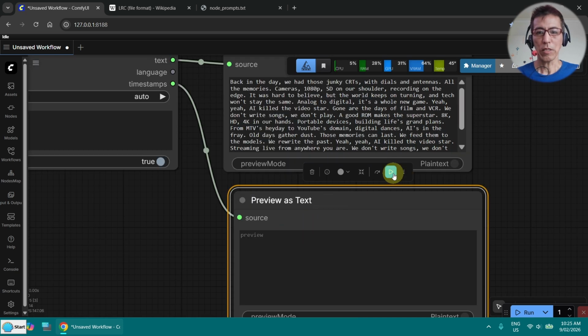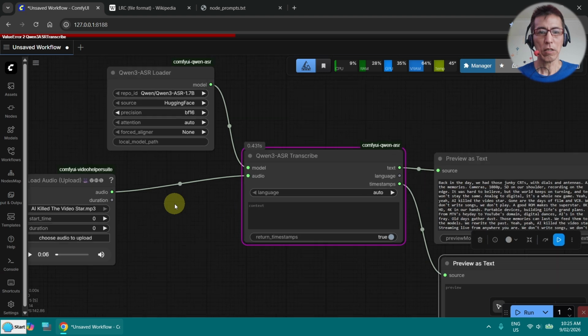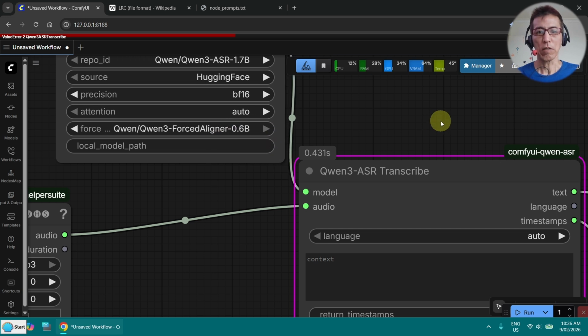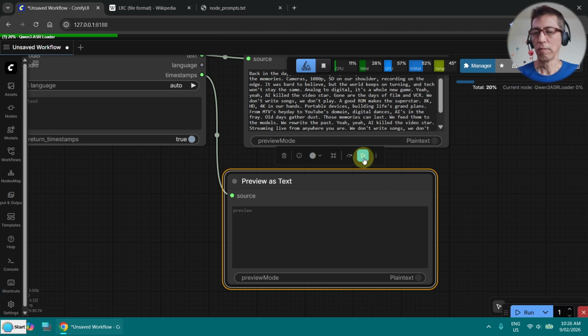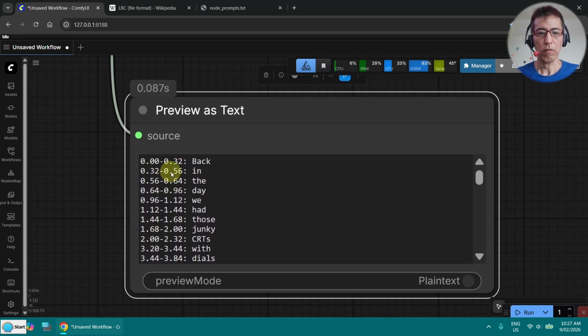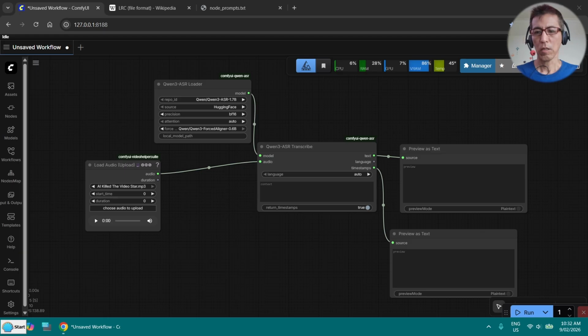And let's run this. So this is the error you will see when you run it for the first time. The thing is you have to go back to here and turn on the force aligner. And this will download another model as well, so it will take a while. Let's run it. Okay, it's done. You can see, so basically for each word, you will see the start and the end of the word in seconds.